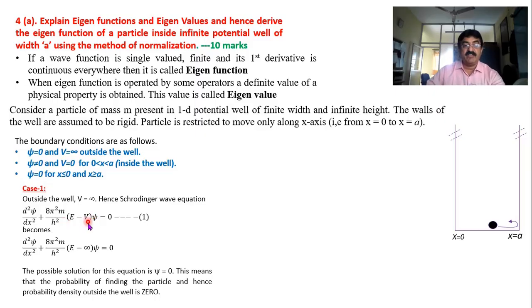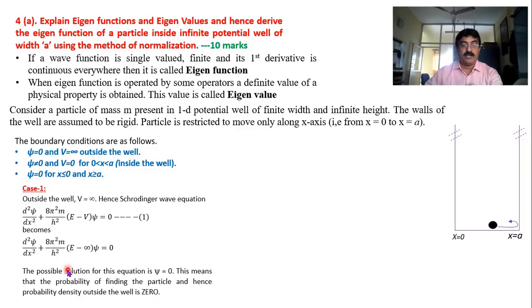In this Schrodinger wave equation, substitute V equals infinity. So you get the second equation: d square psi by dx square as it is, 8 pi square m by h square as it is, E as it is, in place of V I write infinity, and psi as it is equal to 0. Now just think of the solution for this. RHS is already 0. When does the LHS become 0? Only when psi is equal to 0. When I put 0 here, 0 into anything is 0, and differentiation of 0 is 0, so the LHS also becomes 0. So LHS 0, RHS 0 is possible only when psi equal to 0.